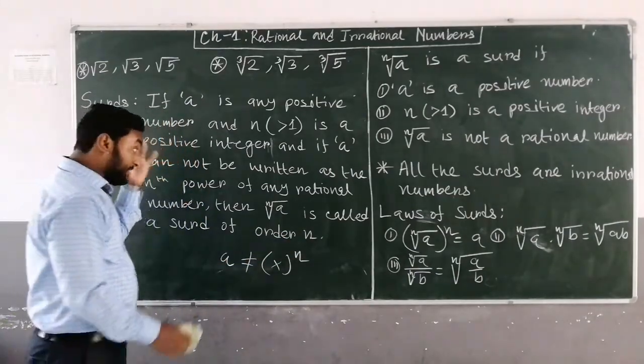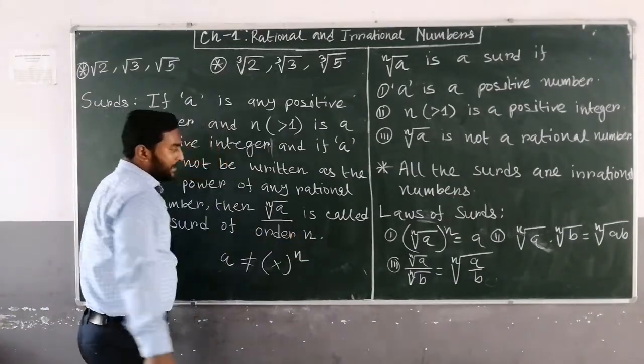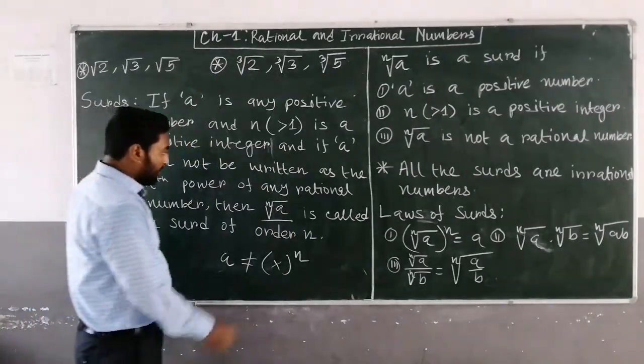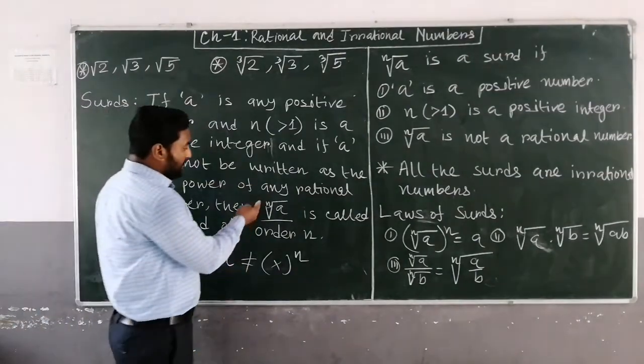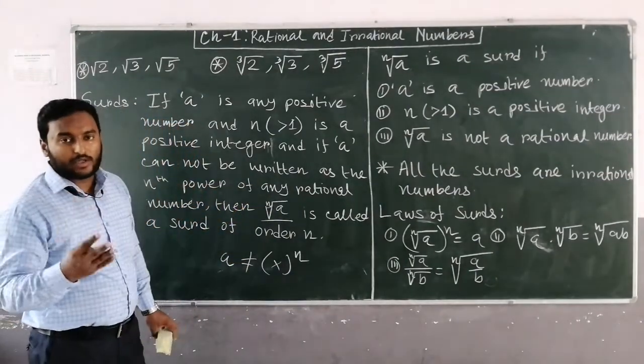If here it is 2, this is a surd of order 2. If it is 3, this is a surd of order 3.